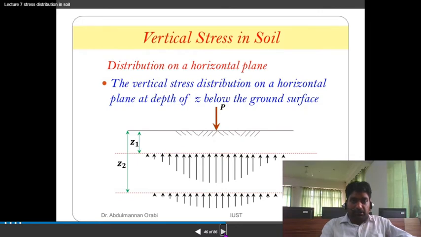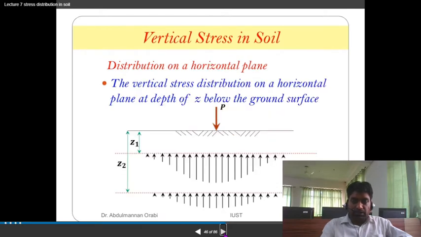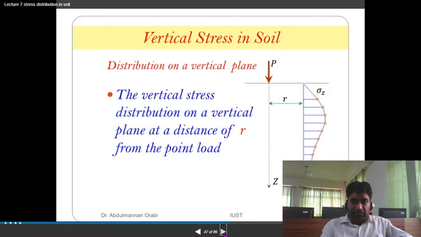The vertical stress distribution in a horizontal plane at a depth of small z below the ground surface, and the vertical stress distribution on a vertical plane at a distance of small r from the point load. So these are the ways in which load is distributed in a horizontal plane and a vertical plane.